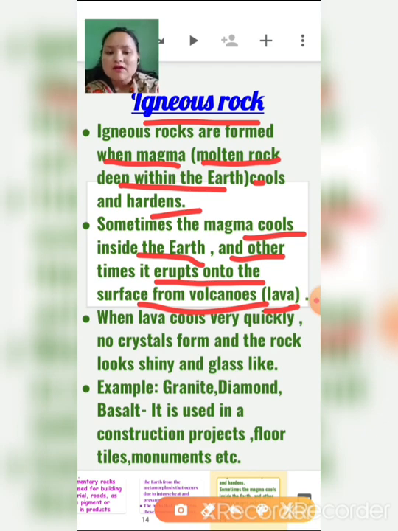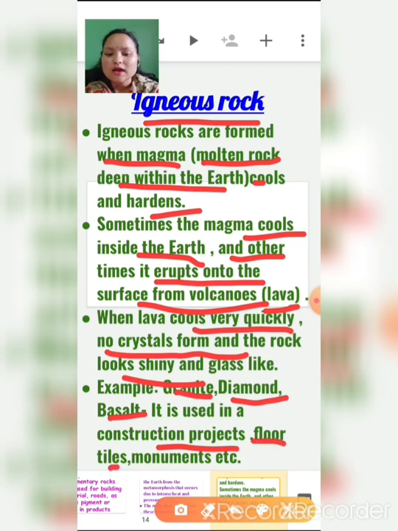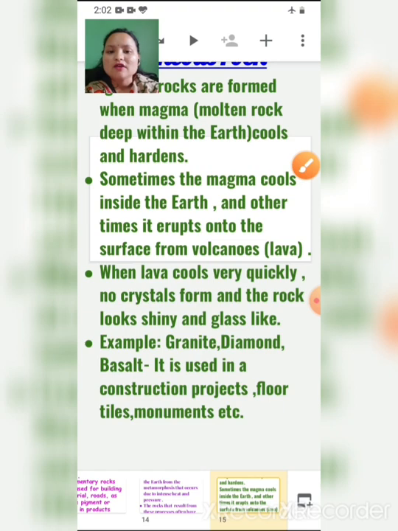Okay, so when lava cools very quickly, no crystals form and the rock looks shiny and glass-like. Examples: granite, diamond. You have seen a diamond. It looks very shiny, beautiful, right? Basalt is used in construction projects, floors, tiles, monuments, etc.